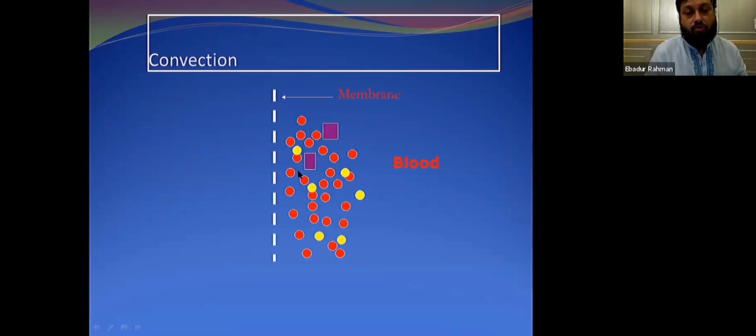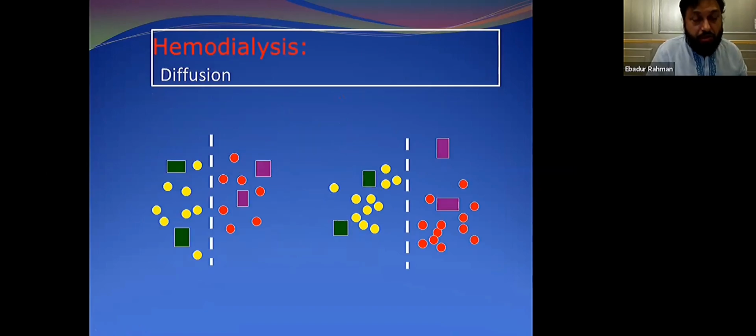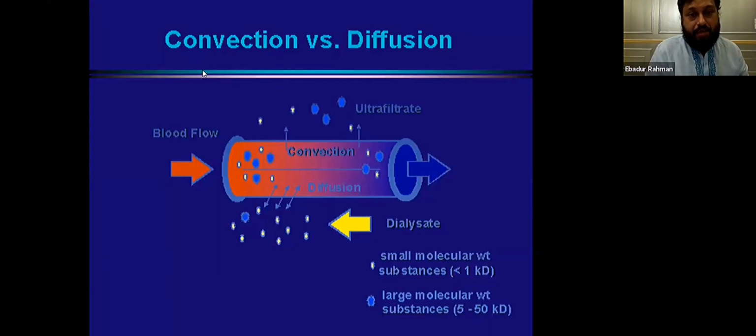So the blood flows through the membrane, and the solutes actually pass because of the pressure exerted by this flowing blood inside the membrane. So dialysis is basically diffusion, but diffusion with counter-current direction. So the difference between the convection and the diffusion is like this. This is the convection mechanism, where you actually remove the fluid with a pressure gradient through a porous membrane.